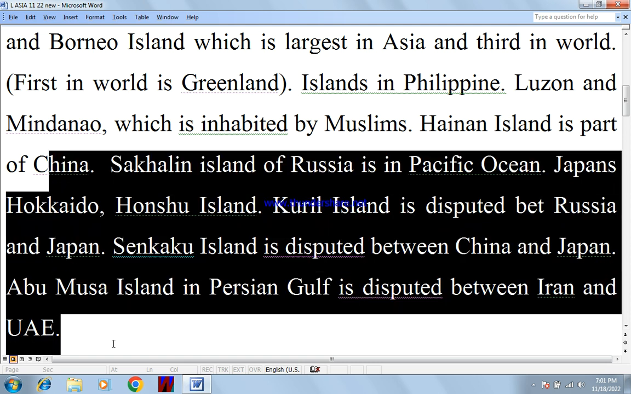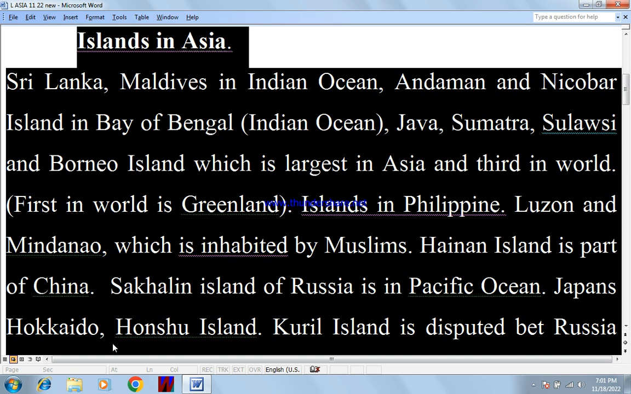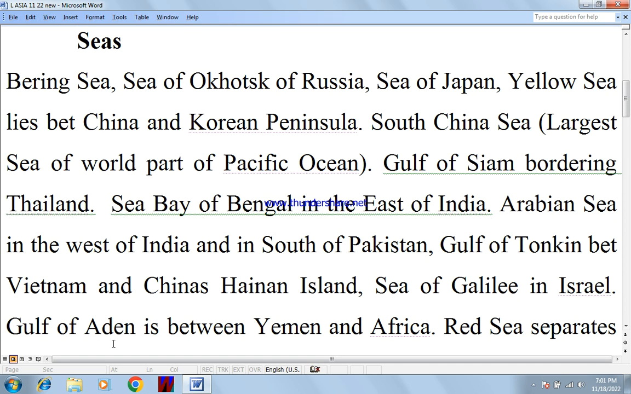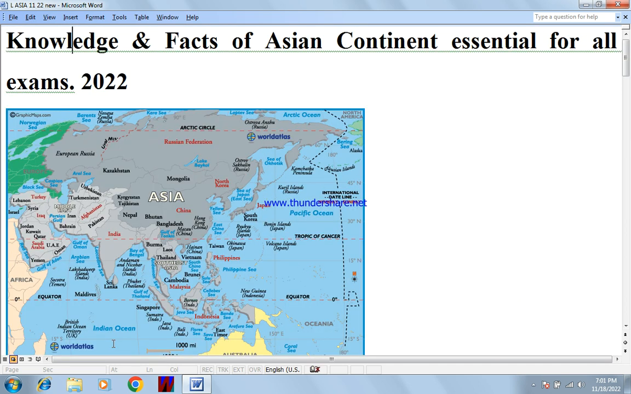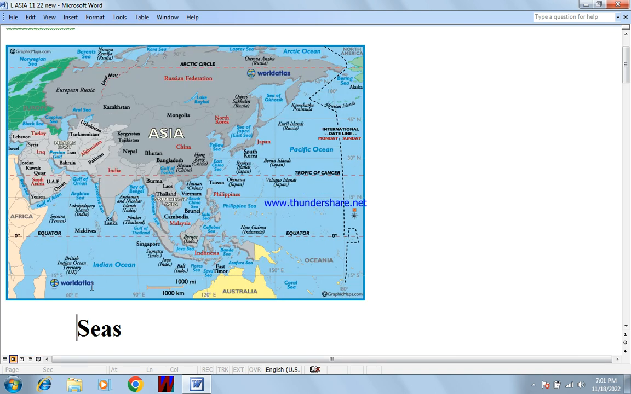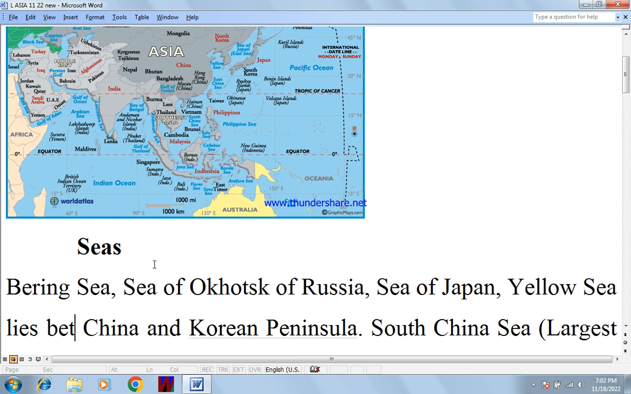Let me show you. This is the Persian Gulf, and there is a little island which is disputed between Iran and UAE. Now come to seas.